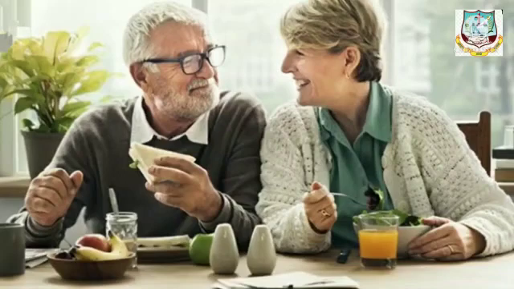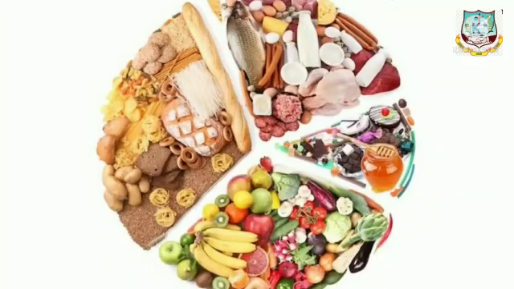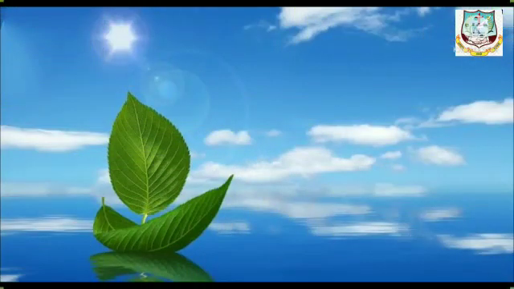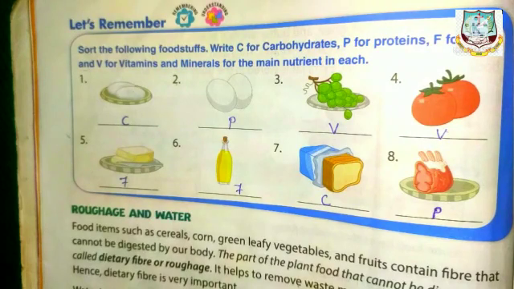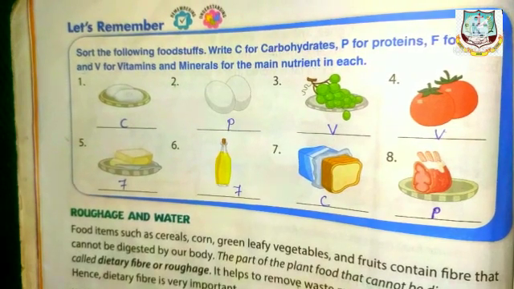Okay. So now see this picture. This picture shows some food items that make a balanced diet, isn't it? So, in order to stay healthy, we should eat food items from each of these food groups daily. Okay, children? Children, today we have learned roughage and water and balanced diet. This portion is in your book, page number 14.